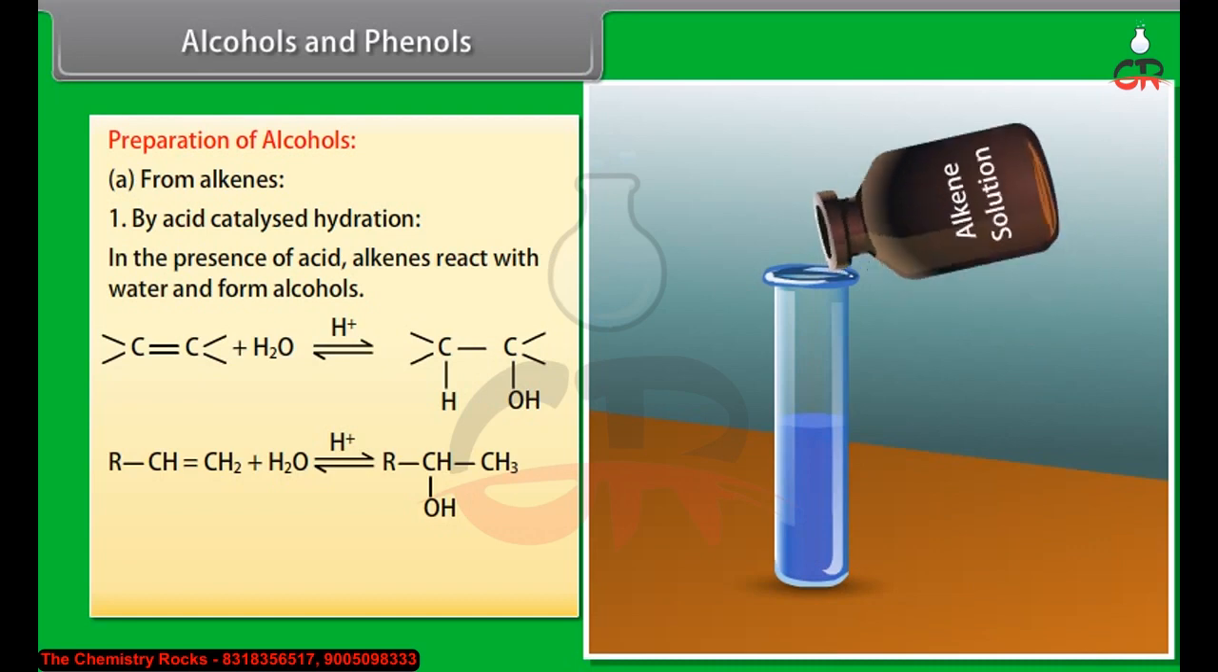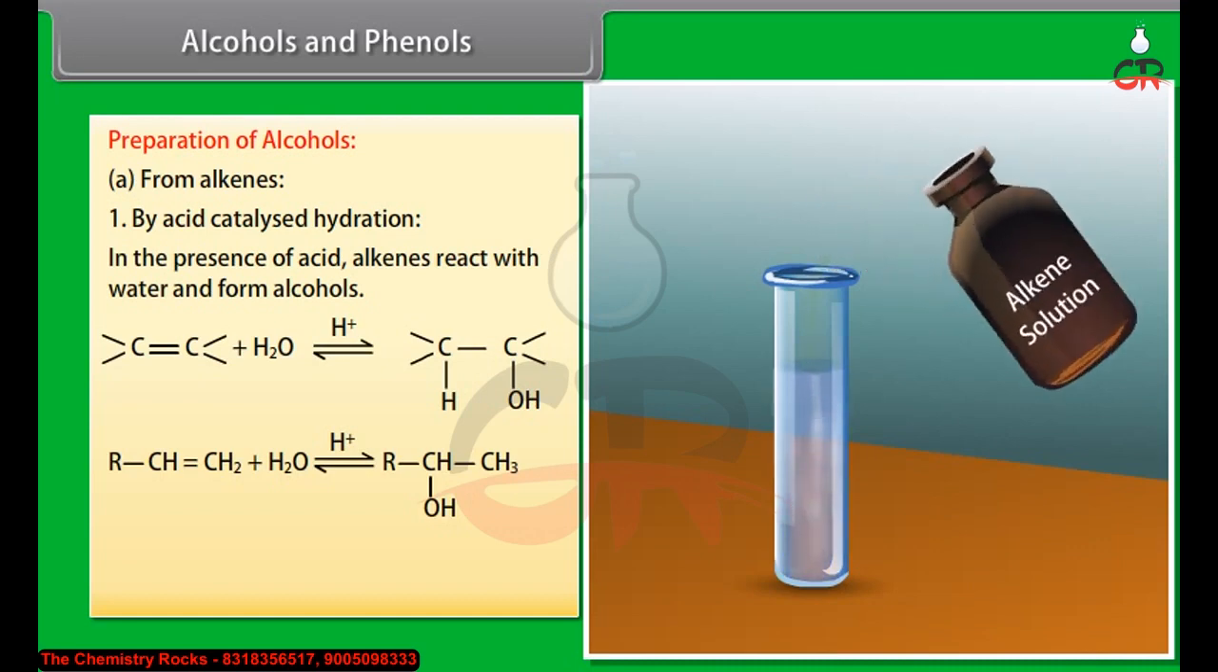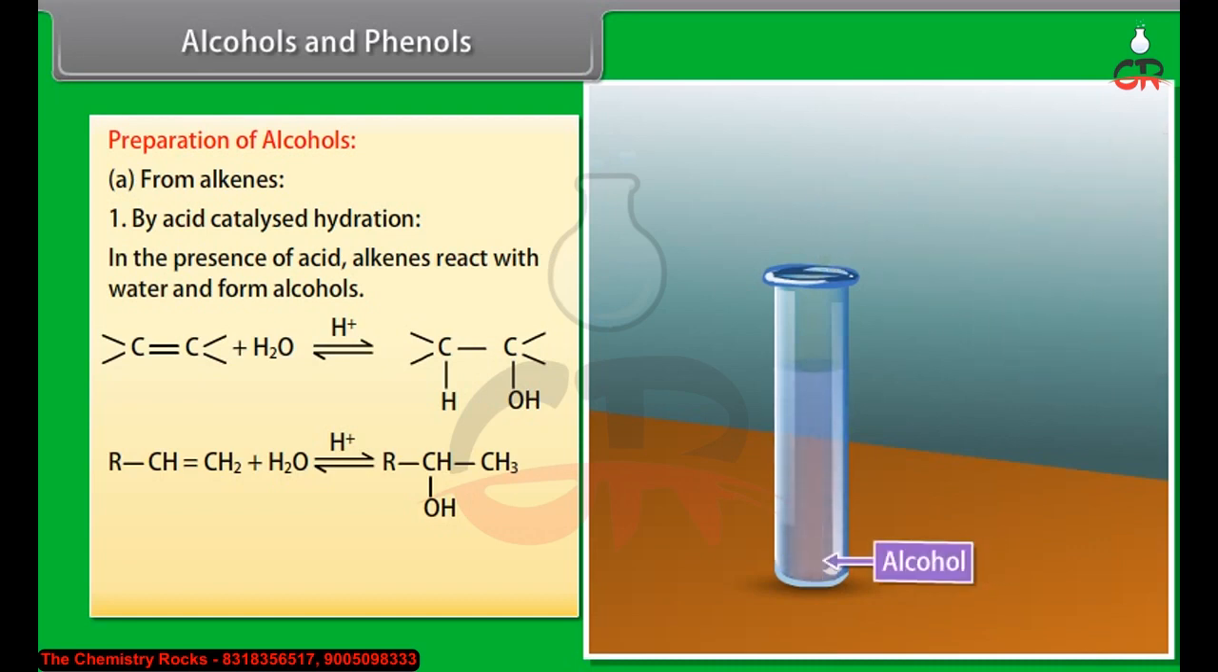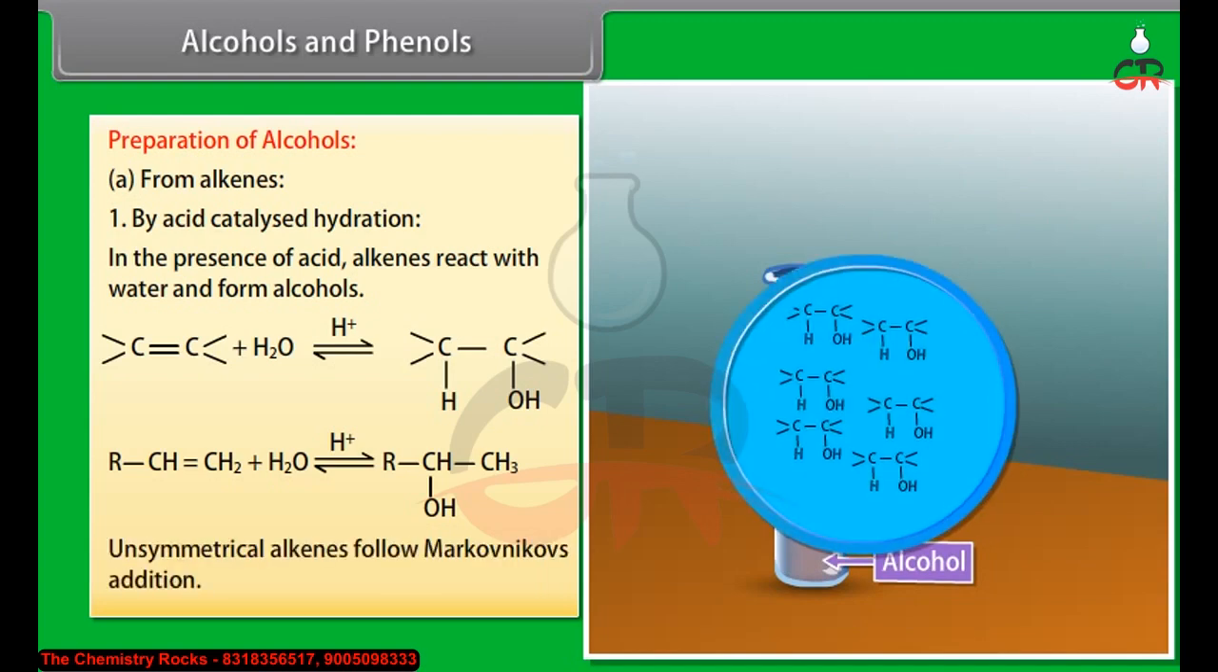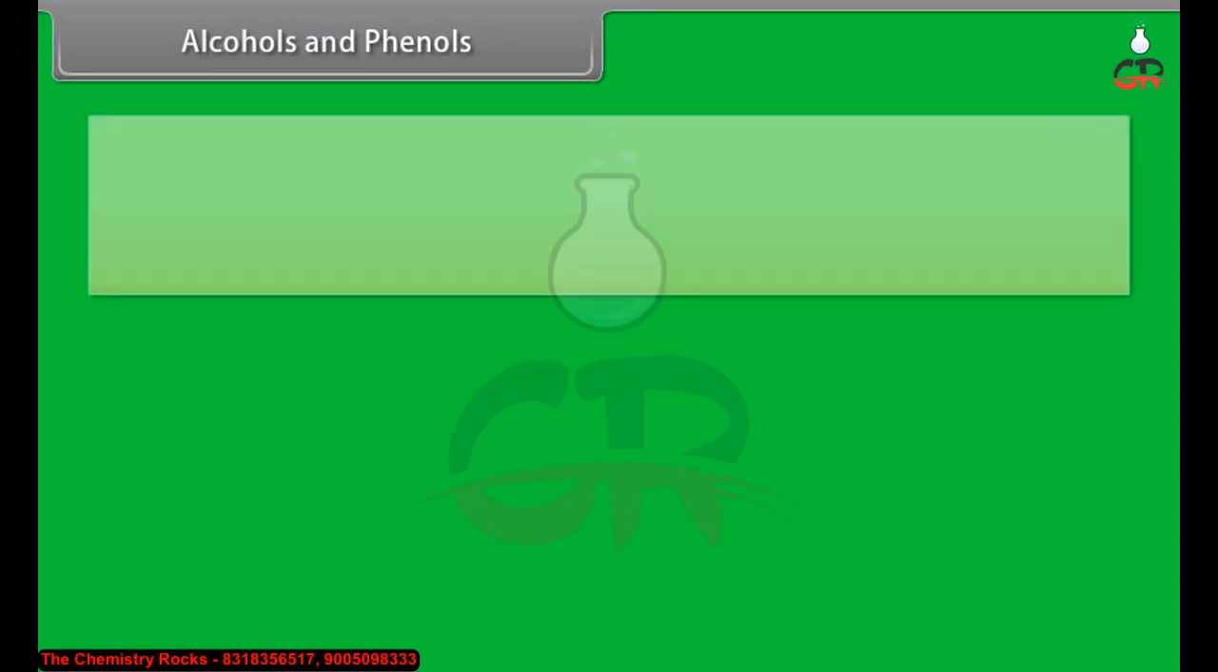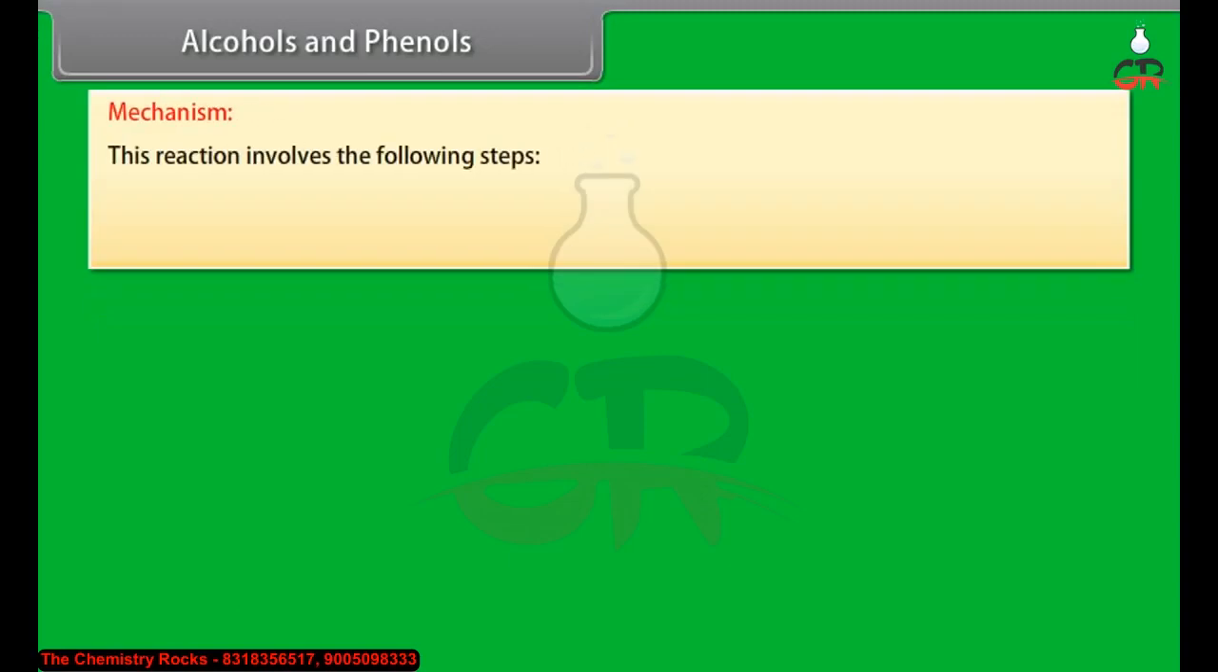Alkene reacts with water in the presence of acid and then forms the respective alcohol. Unsymmetrical alkenes follow Markovnikov's addition. Mechanism: this reaction involves the following steps.